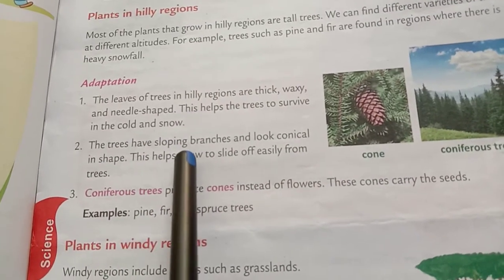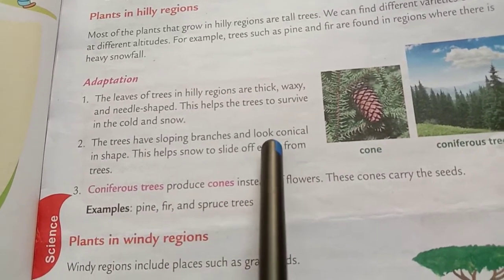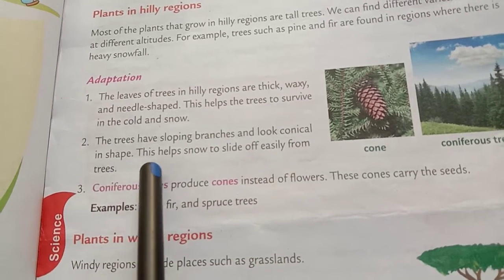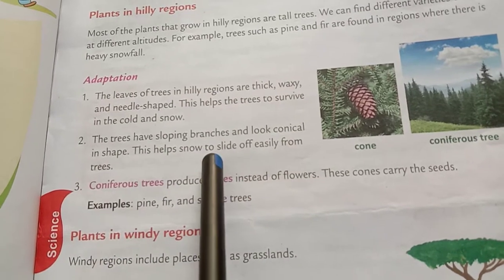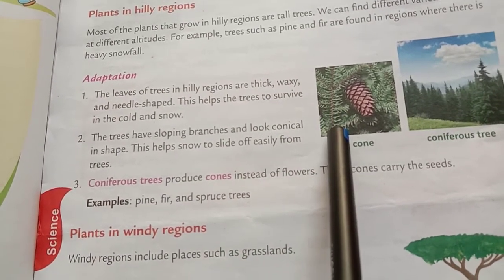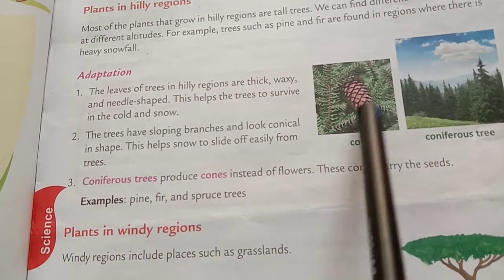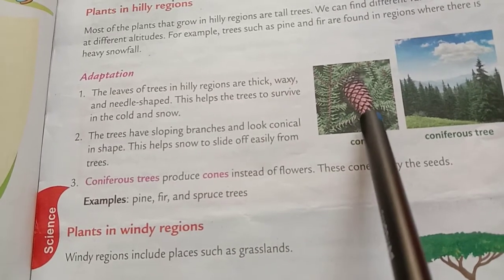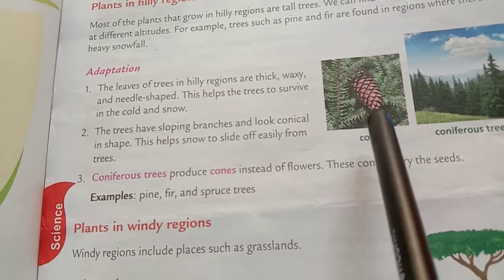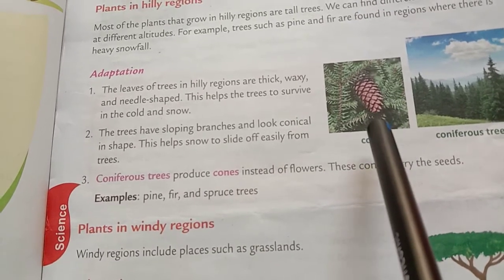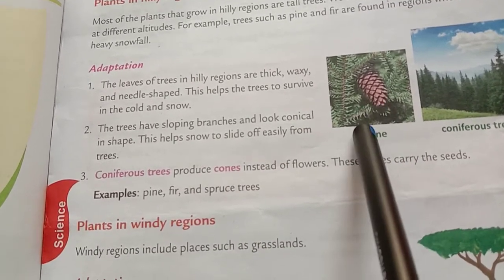The trees have sloping branches and look conical in shape. This helps snow to slide off easily from trees. This means जो trees होते हैं, they have the sloping branches, slope type branches which look like a conical shape. This helps them to slide off easily from trees.